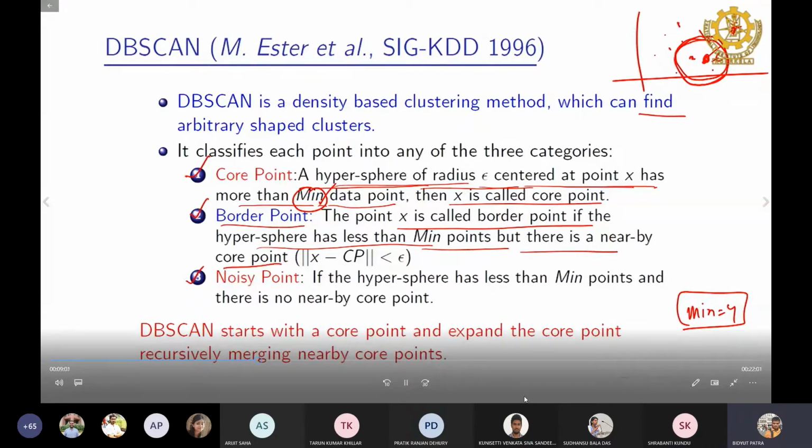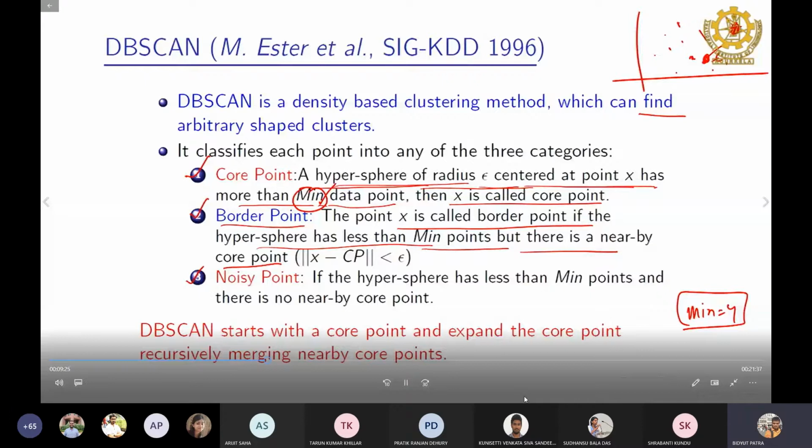That means, let's say this point, I want to identify whether it is a core point or not. So we identify it is a core point. So if the point is a core point, obviously that point cannot be the border point, or that point cannot be the noisy point. So it is like an exclusive relation. If a point is a core point, it cannot be the border point, or if a point is a border point, it cannot be the core point.